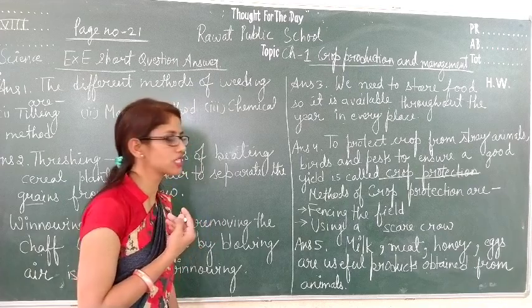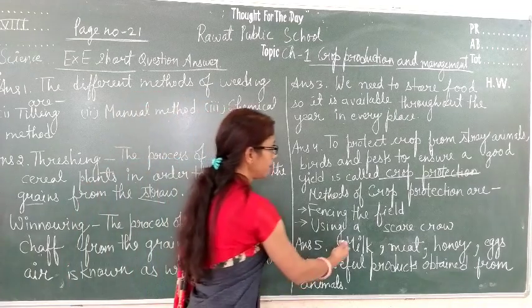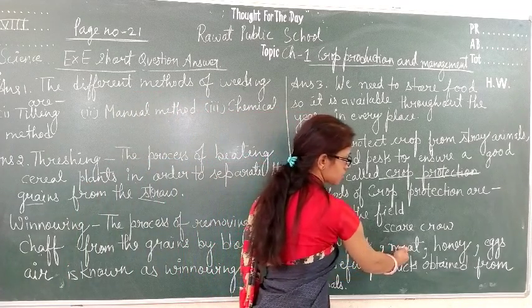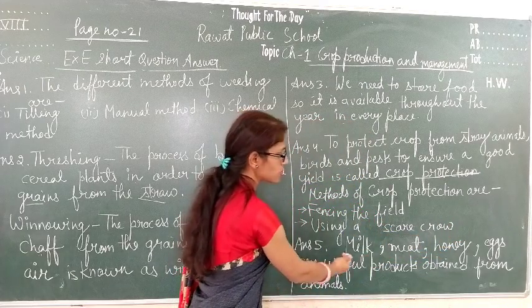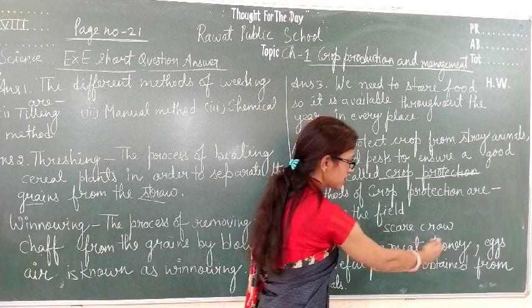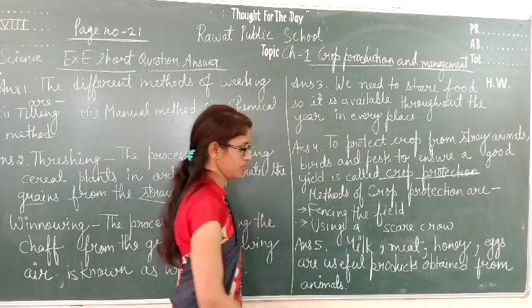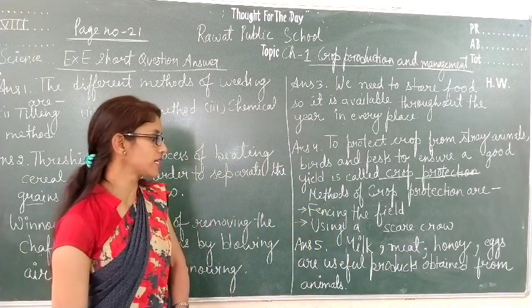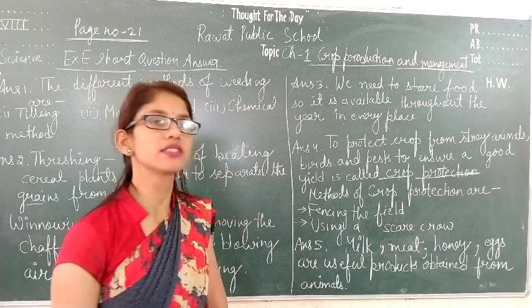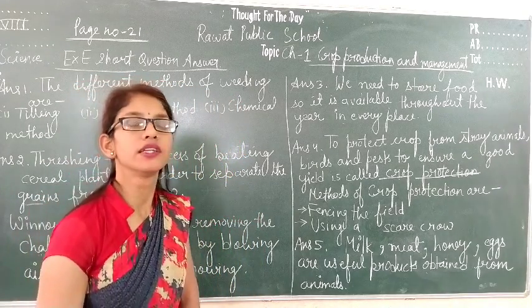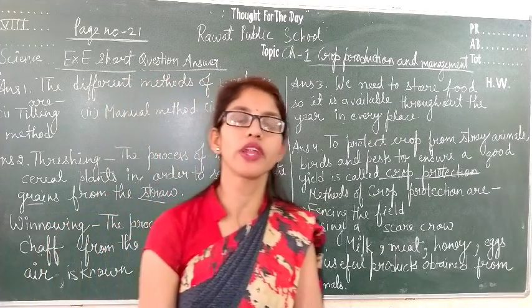So let's see the answer of this question 5. Milk, meat, honey, eggs are useful products obtained from animals. So there are different useful products that we obtain from the animals, or they act as our food. So student, these all are the answers of your exercise E.